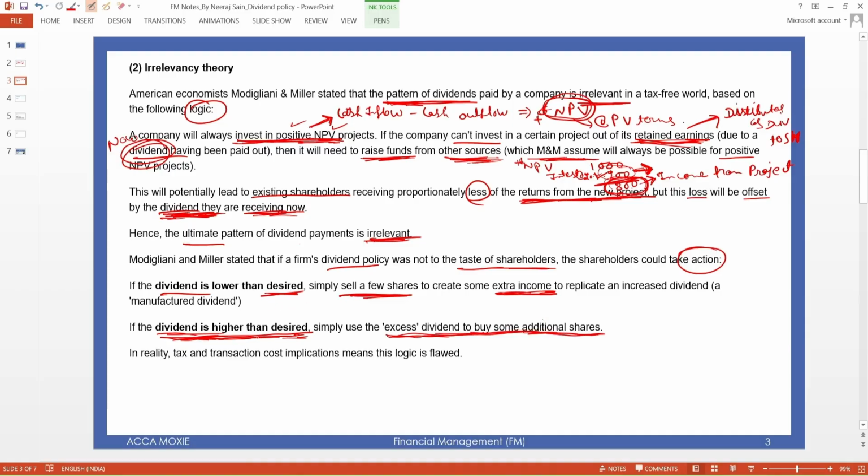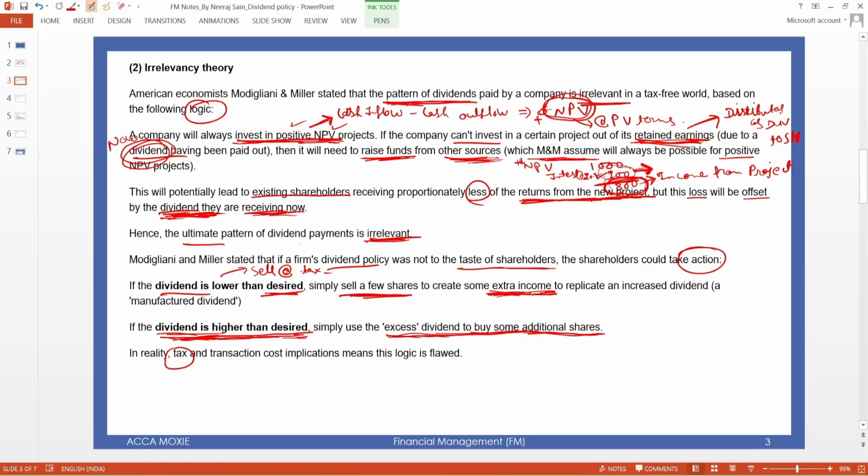Okay, but in reality, when you sell the shares, you have to pay the tax. Right? When you sell the shares, you have to pay the tax, which will reduce your income.